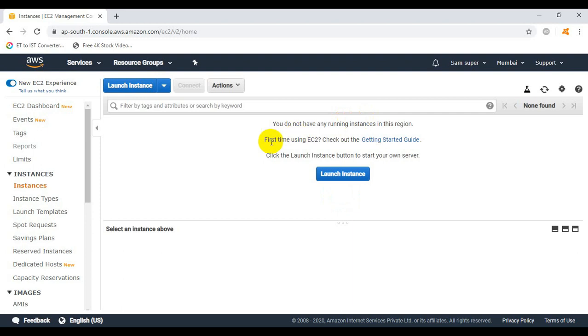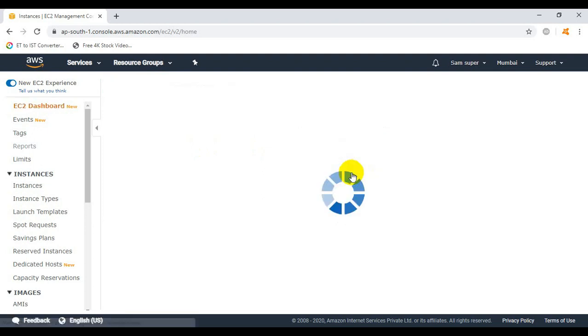Those 2 EC2 instances we will use for testing purposes as the targets. One we will create as web server 1, and the second EC2 instance we will create as web server 2. Both of the EC2 instances or web servers will be considered targets, and logically we will include both of them inside one logical target group. Now click on launch instance.